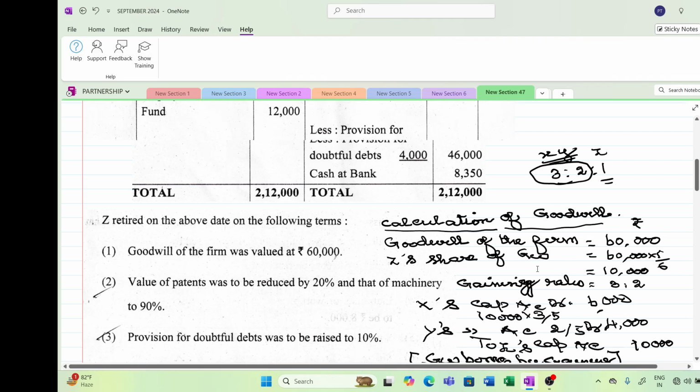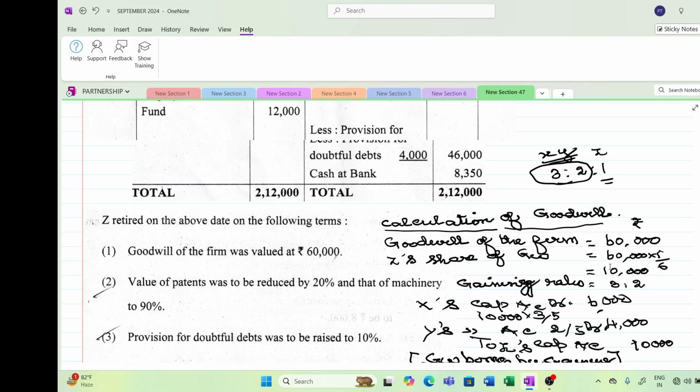So here Z is leaving the firm. Z's share of goodwill: the partnership profit sharing ratio is 3:2:1, so Z's share will be 1/6. The goodwill of the firm is 60,000, so Z's share of goodwill will be 10,000. This will always be borne by the gaining partners.